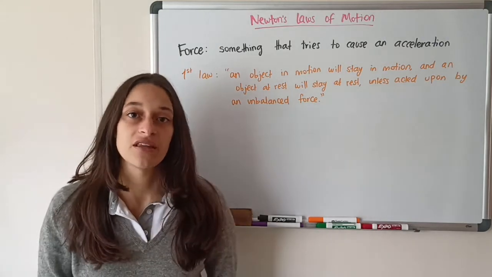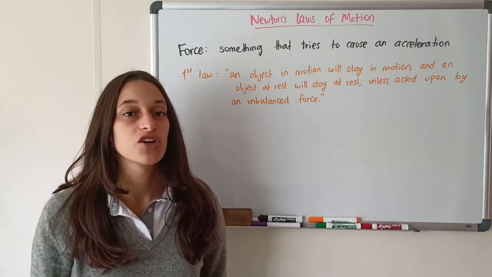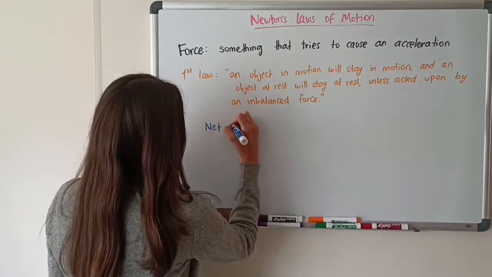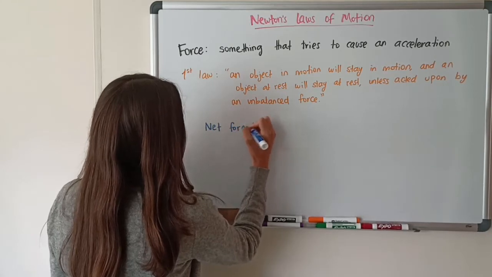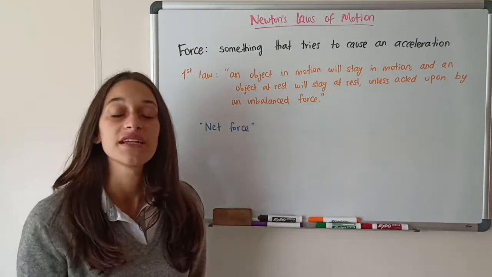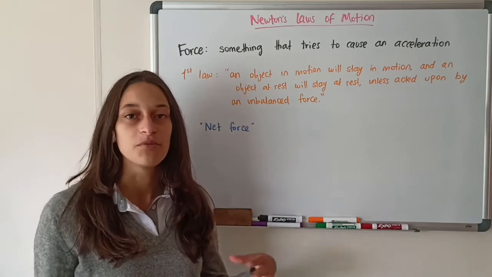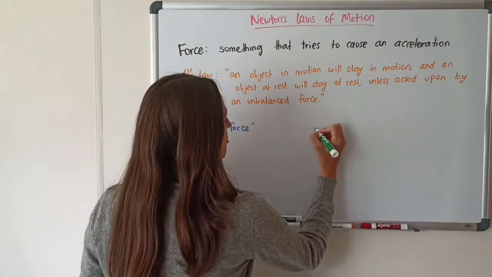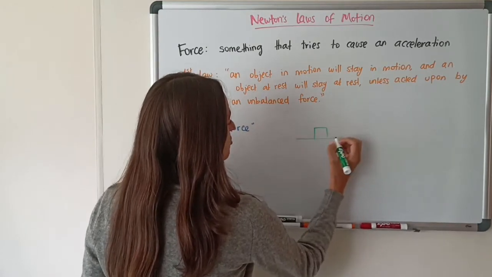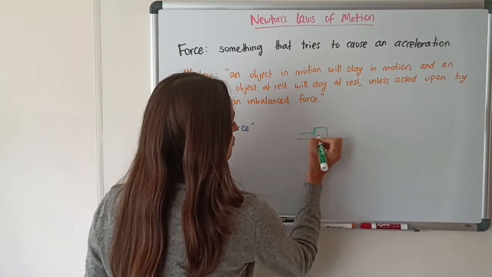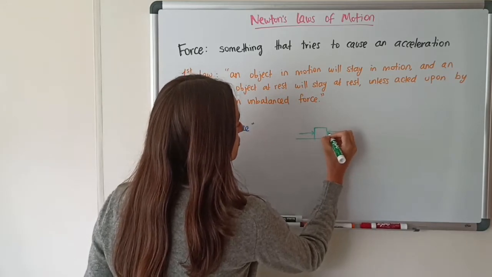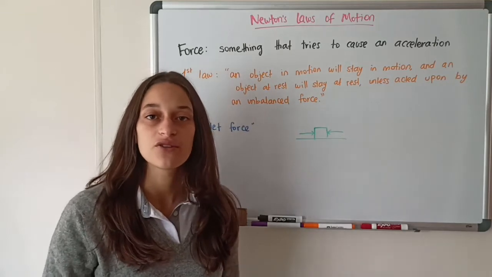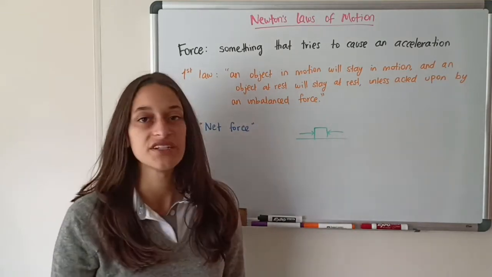So here the important thing that we need to figure out is if there is something called a net force. A net force means the vector sum of all the forces acting on an object. So if we have, for example, a box, and I push the box from the left with a certain force, and someone else pushes the box from the right with the same force, then our forces will cancel out, and there's no way we're going to move or accelerate this box.